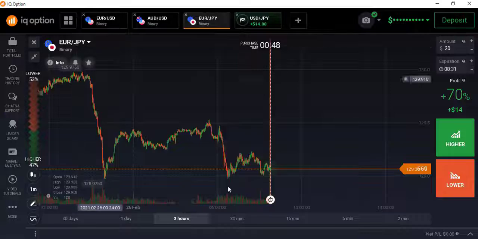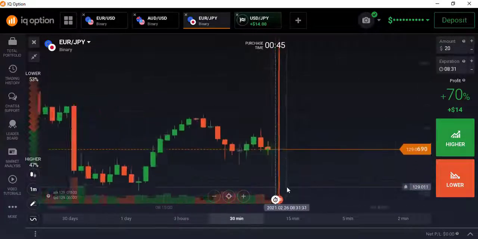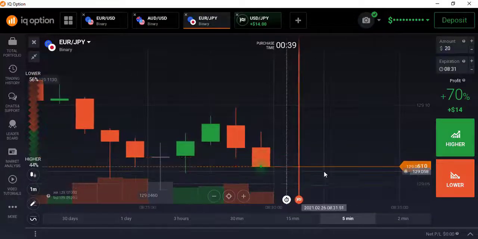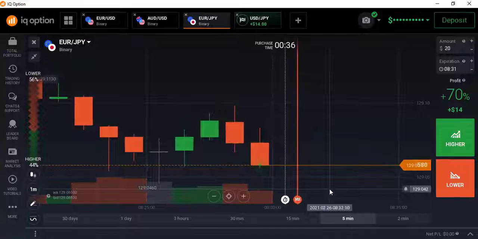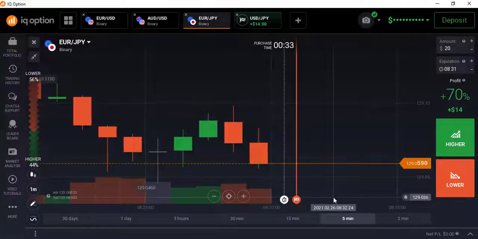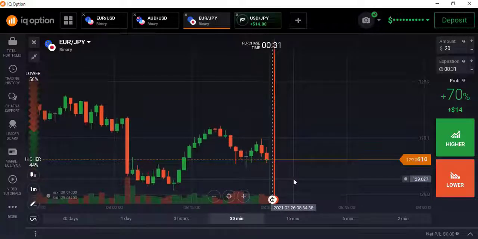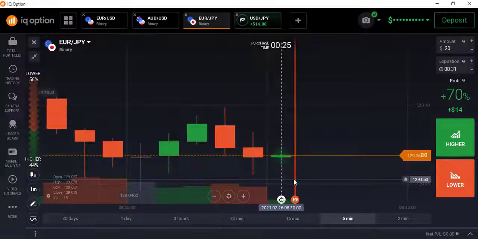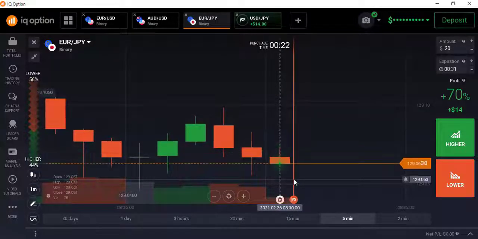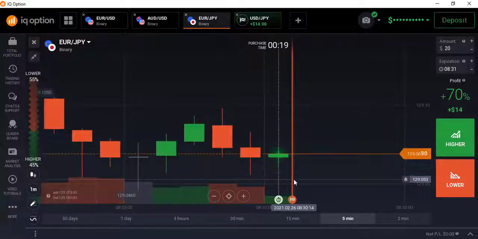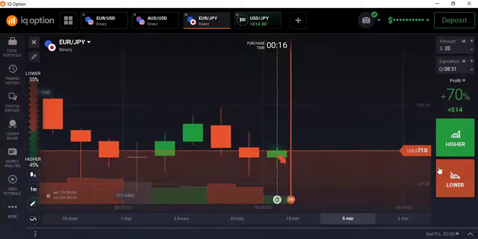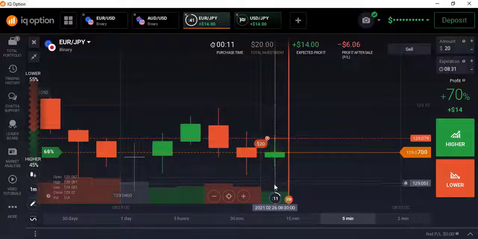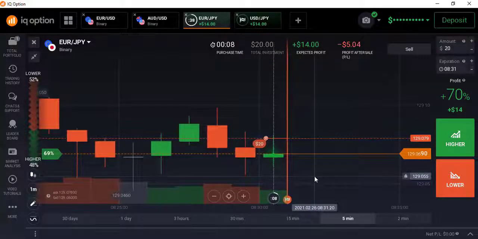So this is the Euro JPY pair, and the market is now sideways. If I get any opportunity, I will place my trade. Yes, I can go with the sellers for 1 minute. So let's see what will happen. I think the market will close below my entry point after 1 minute. So let's see what will happen here.